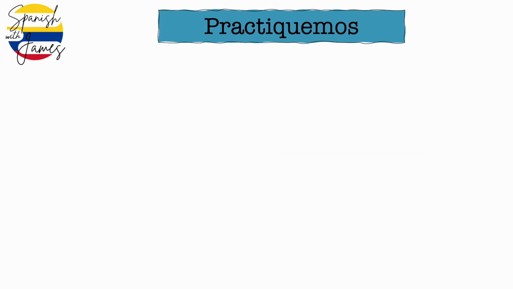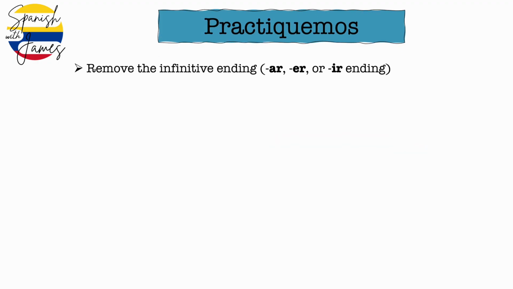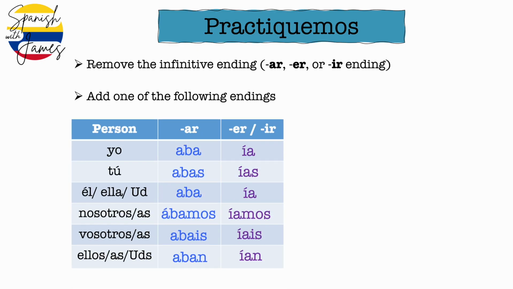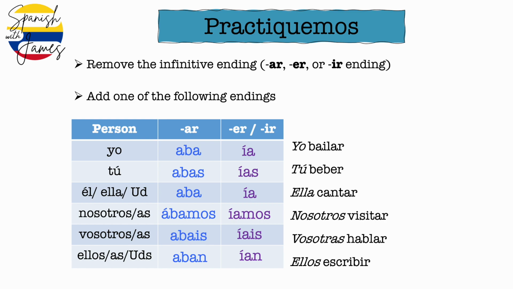Okay, practiquemos, let's practice. Now remember to remove the infinitive ending, that's step 1, and then step 2, add one of your imperfect verb endings. Aba for AR, ía for ER and IR verbs. I'll do this one with you, just to show you my thought process. So bailar is the verb to dance. I want to put it in the I form. It's an AR verb, so it's going to be one of the ABBA ones. The I form is aba, so I remove the AR, and then I add aba.